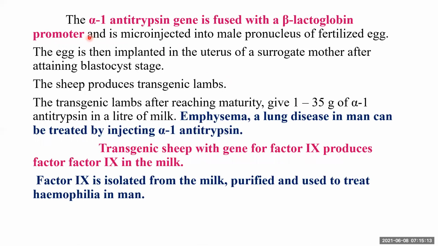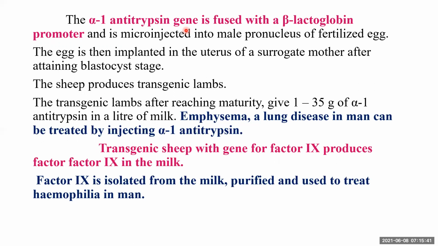Now, say for example, the alpha-1 antitrypsin gene is fused with the beta-lactoglobulin promoter, and it is micro-injected into the male pronucleus of a fertilized egg of a sheep. See, the same procedure which we have studied for construction of the transgenic cow will be applied here.